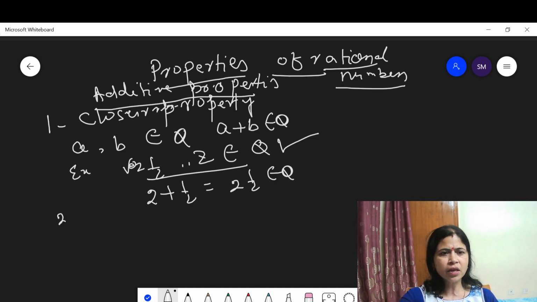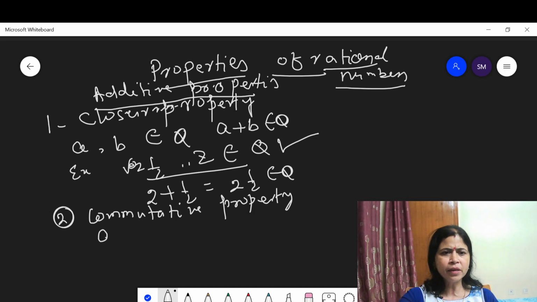Now let us discuss the commutative property. What do you mean by commutative property? Please students, recall the commutative property. You have already learned about it. Commutative property means suppose a, b belong to Q, then a plus b is always equal to b plus a.